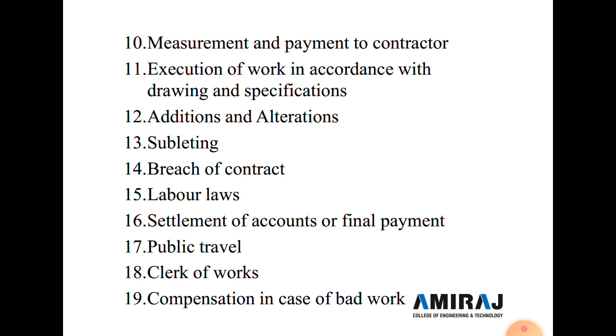Now, the 12th type of condition of contract is addition and alteration. So the engineer in charge reserves the right to make any change, omission, addition or alteration to the original design, drawing, specification and instructions as are necessary in the opinion of the engineer in charge during the process of the work, and which may be given to him in writing and signed by the engineer in charge.